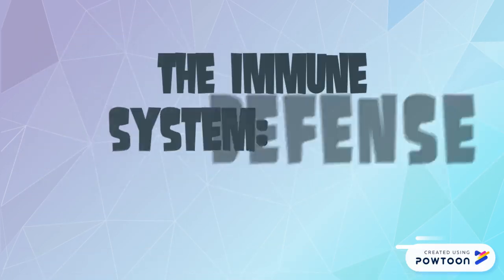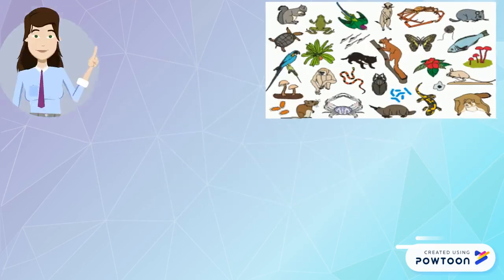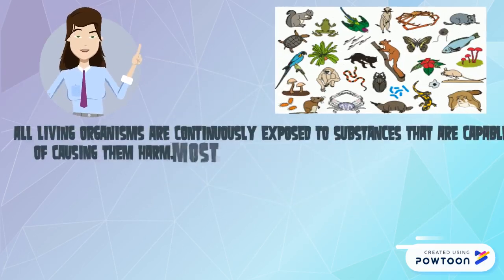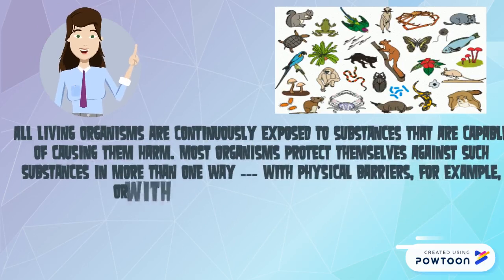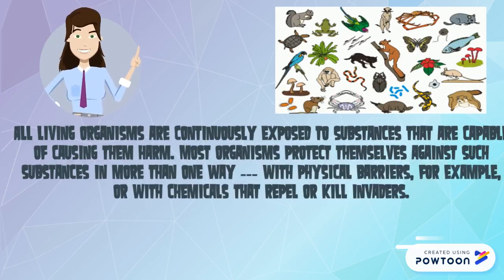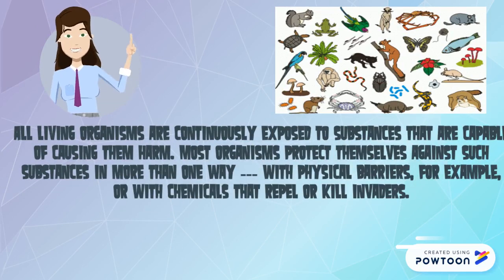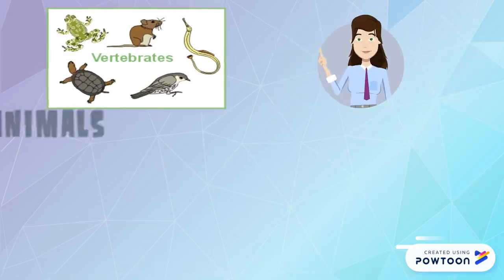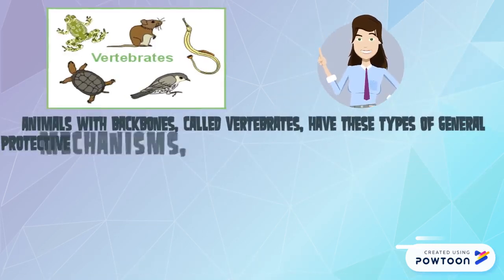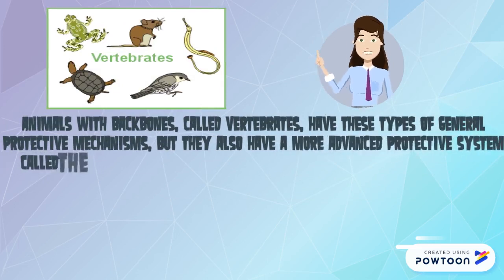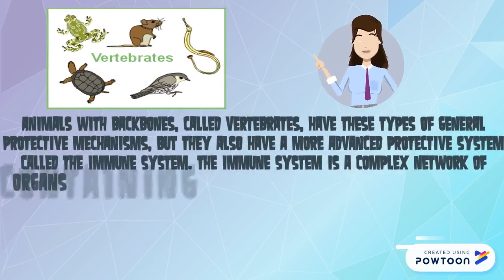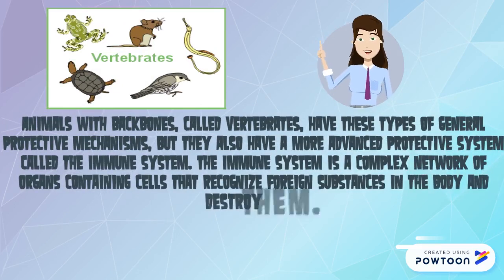The immune system, defense from disease. All living organisms are continuously exposed to substances that are capable of causing them harm. Most organisms protect themselves against such substances in more than one way. Animals with backbones, called vertebrates, have these types of general protective mechanisms, but they also have a more advanced protective system called the immune system.